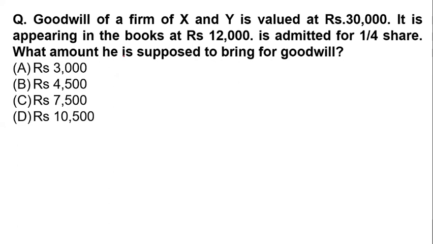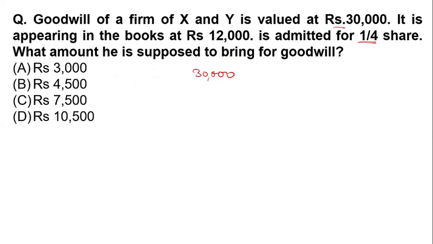Now the next question: the goodwill of the firm of X and Y is valued at 30,000, and it appears in the books at 12,000. A new partner is admitted for 1/4 share. What amount is he supposed to bring? The value of goodwill is 30,000 and he is admitted for 1/4.